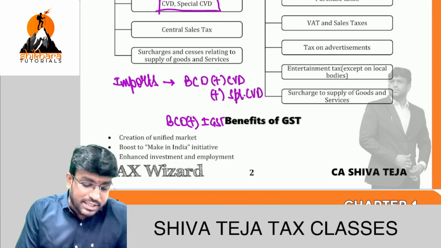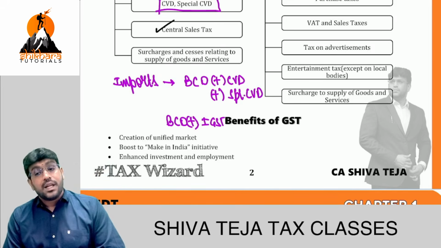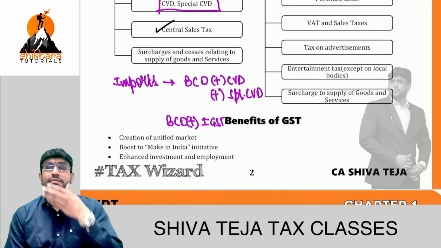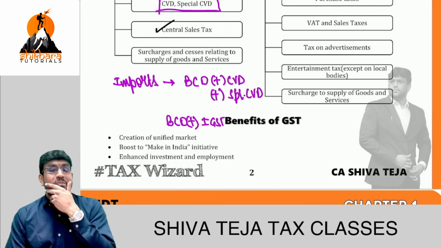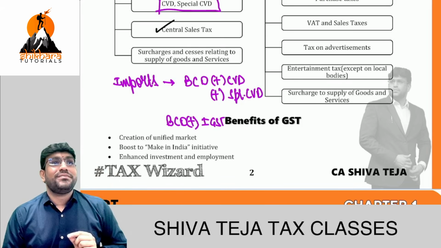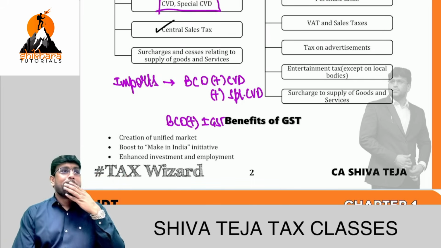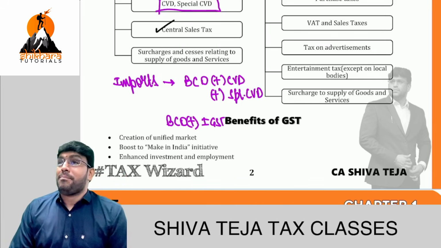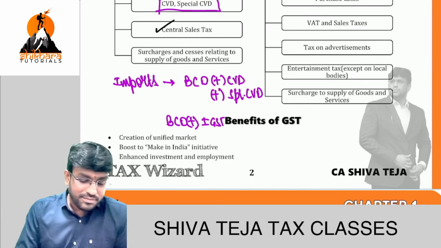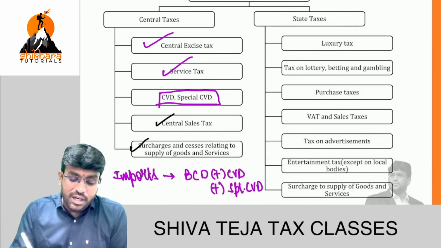Come on. Central sales tax. CST is levied by whom? Collected by whom? Which state is taking the money? CST is always taken by the seller state. That was the story prior to GST. But after GST, GST is a destination-based consumption tax. Correct, right? Surcharge and cess related to these goods. On the right side you see, state level.